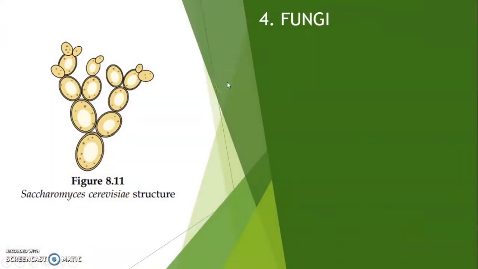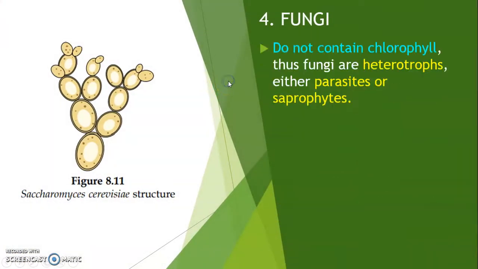Okay, next we go to the fungi. Fungi do not contain chlorophyll. Thus, fungi are heterotrophs. They eat other organisms to get energy or to obtain nutrients, either by being parasitic or saprophytic. So they are parasites or saprophytes.